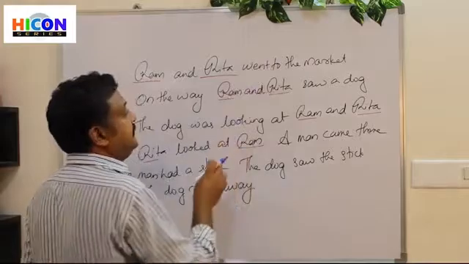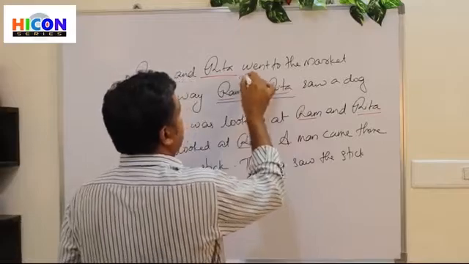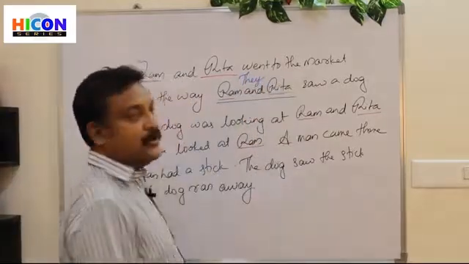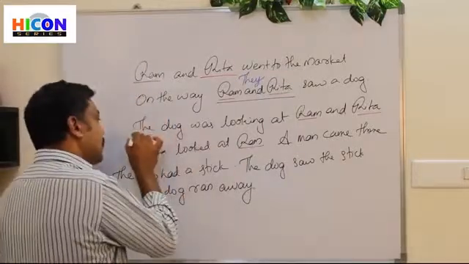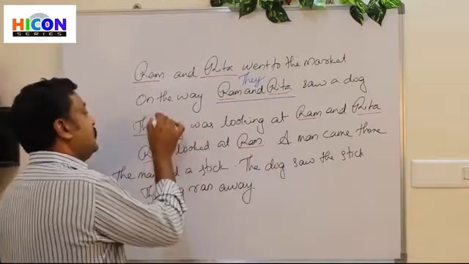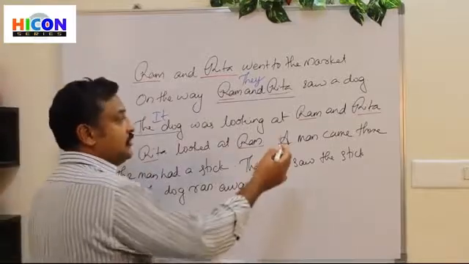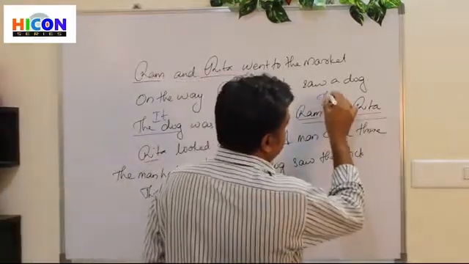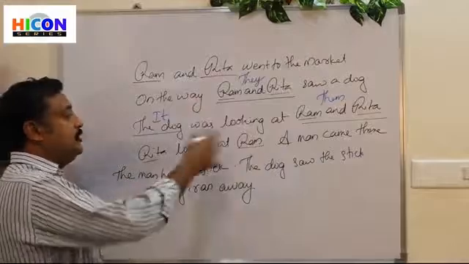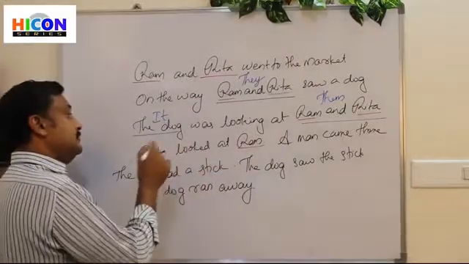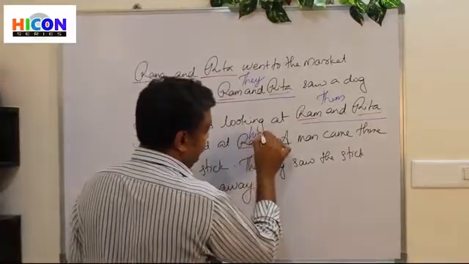Okay, Ram and Rita, two people are there, isn't it? So instead of the total Ram and Rita, we can write they saw a dog. Again, the dog is there. So we can write it as it. It means the dog was looking at Ram and Rita, so we can write them. Rita looked at Ram. Rita is a girl, isn't it? So we can write she looked at him.